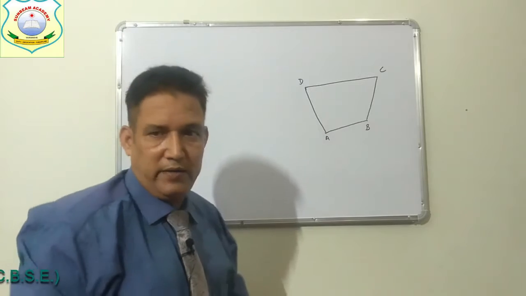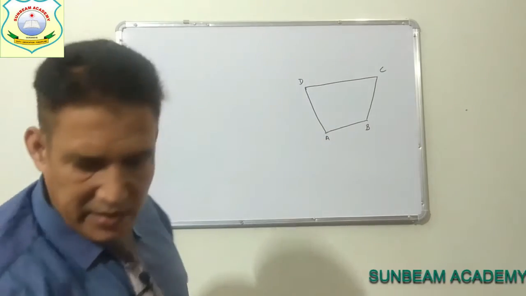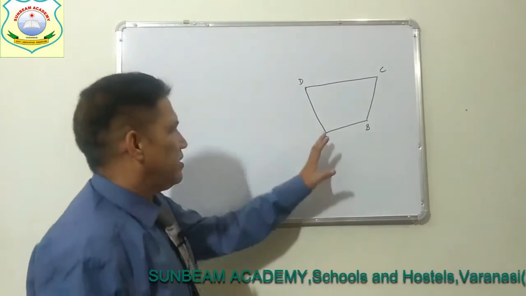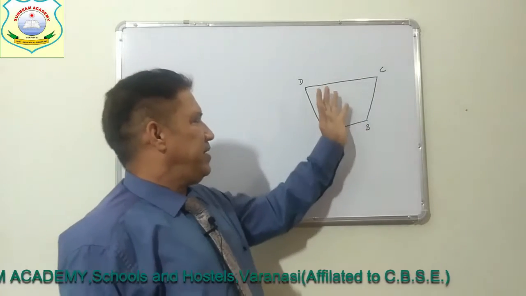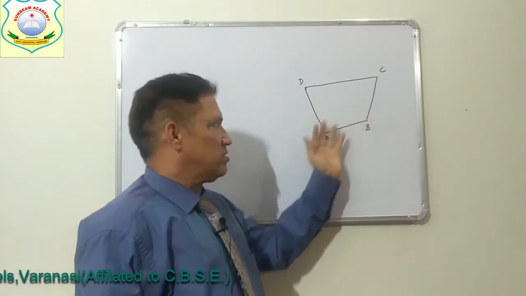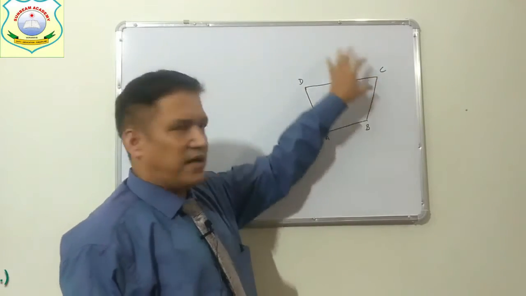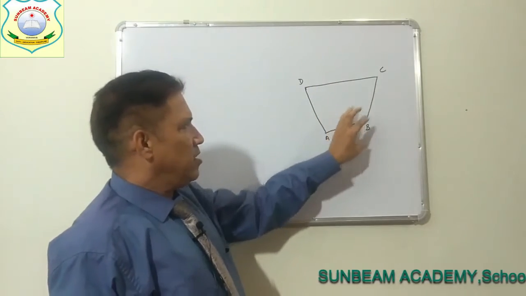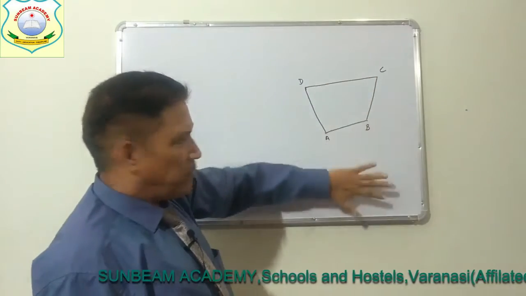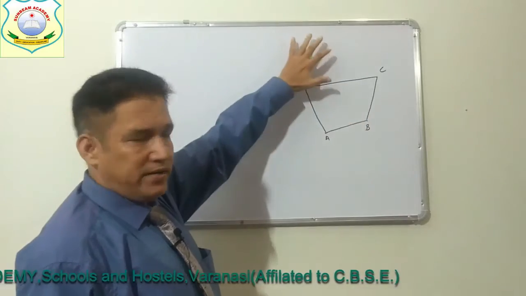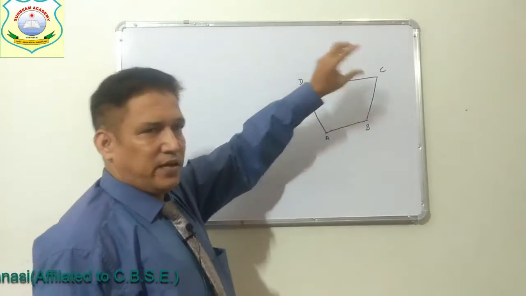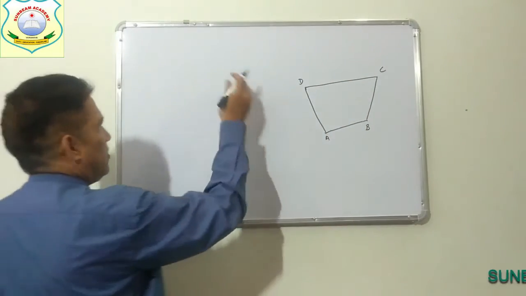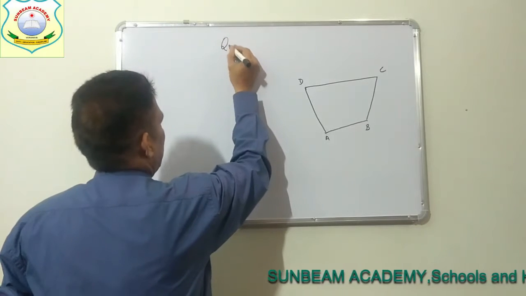So we have joined. Which figure are we getting here? This figure, a 4-sided closed plane figure. So this we have got is a quadrilateral.